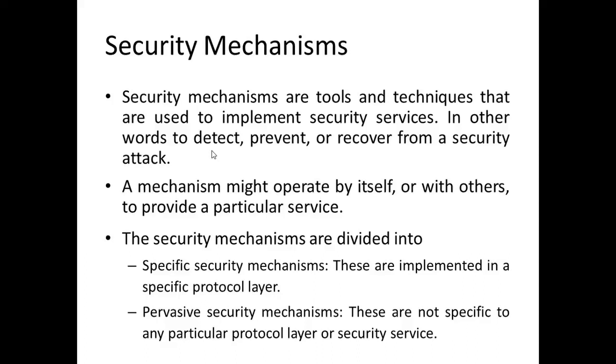X.800 distinguished security mechanisms as reversible and irreversible encipherment mechanisms. A reversible encipherment mechanism is simply an encryption algorithm that allows data to be encrypted and subsequently decrypted. Irreversible encipherment mechanisms include hash algorithms and message authentication codes, which are used in digital signatures and message authentication applications.